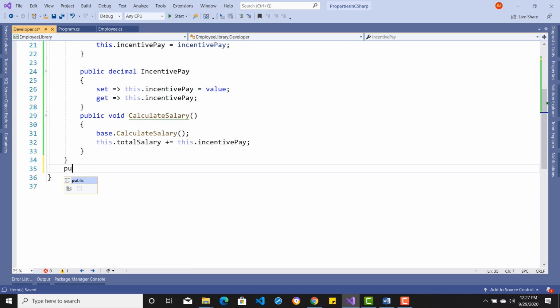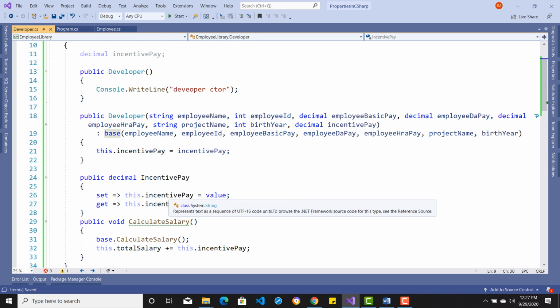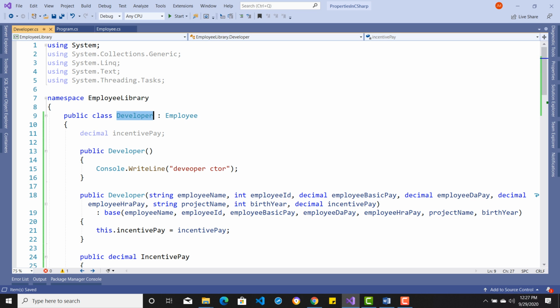Say for example, I'm writing in the same file, don't mind. So public class JuniorDeveloper inheriting from the Developer class. So you can do that, isn't it? So JuniorDeveloper here inherits from Developer, Developer inherits from Employee, right? So this is how it happens. Now this is multi-level inheritance. Single-level inheritance is, in the sense, Developer inheriting from Employee.